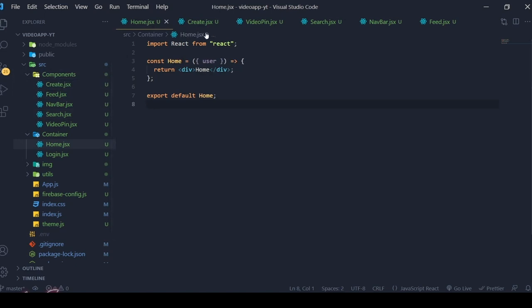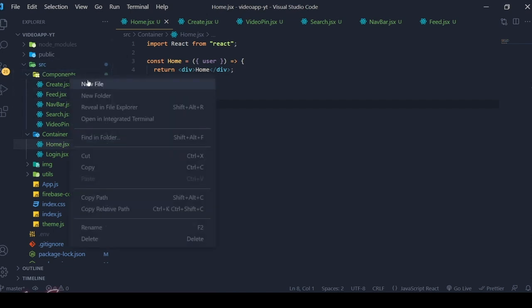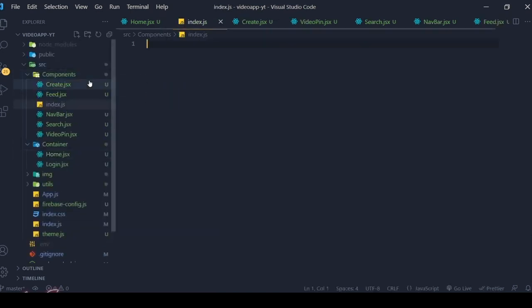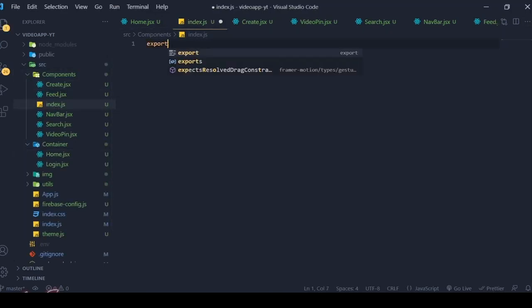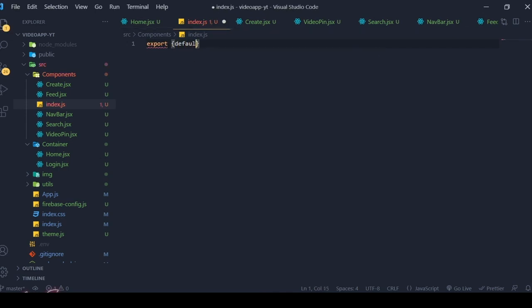So we need to import all these things inside here, and that will mess up the complete import statement. Assume something like import create from /component/create, then video pin, search, so it will create multiple imports. Later we need to add more and more components here. So I'm going to create a new file called index.js, and here I'm going to import all the necessary imports, so that will reduce our work. So export default as home from